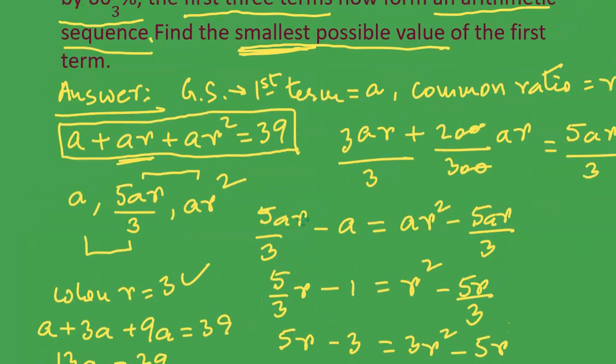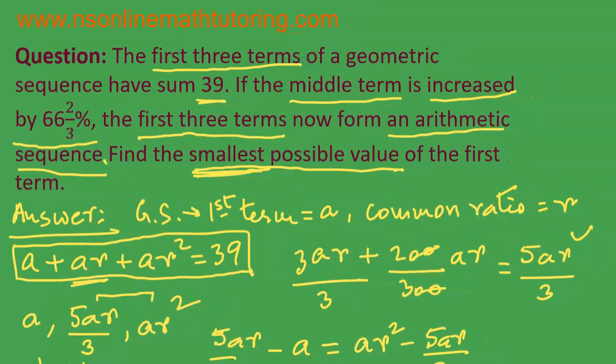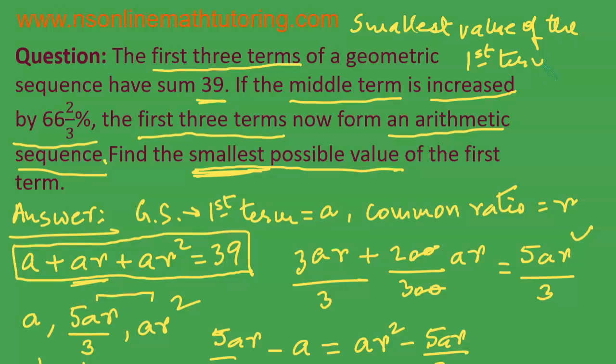The question says to give the smallest possible value of the first term. So our answer will be: the smallest value of the first term is equal to 3. So this is our answer.